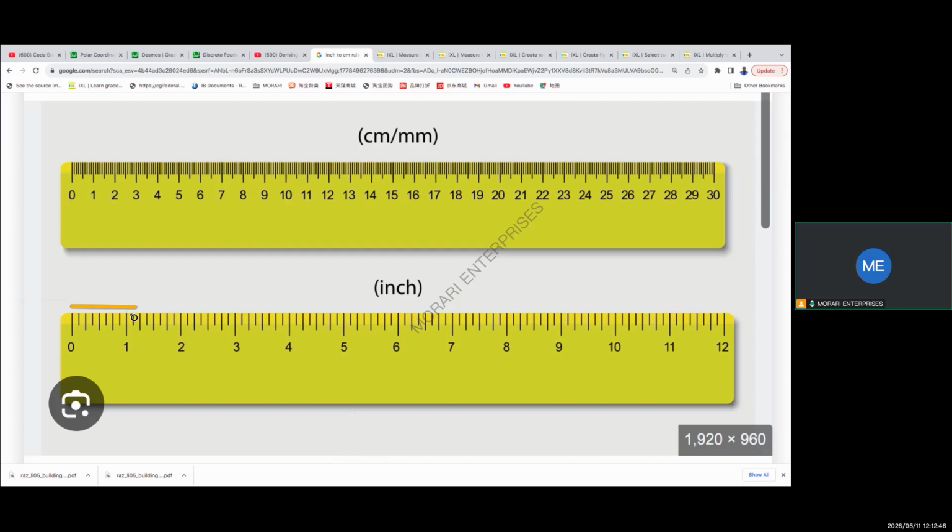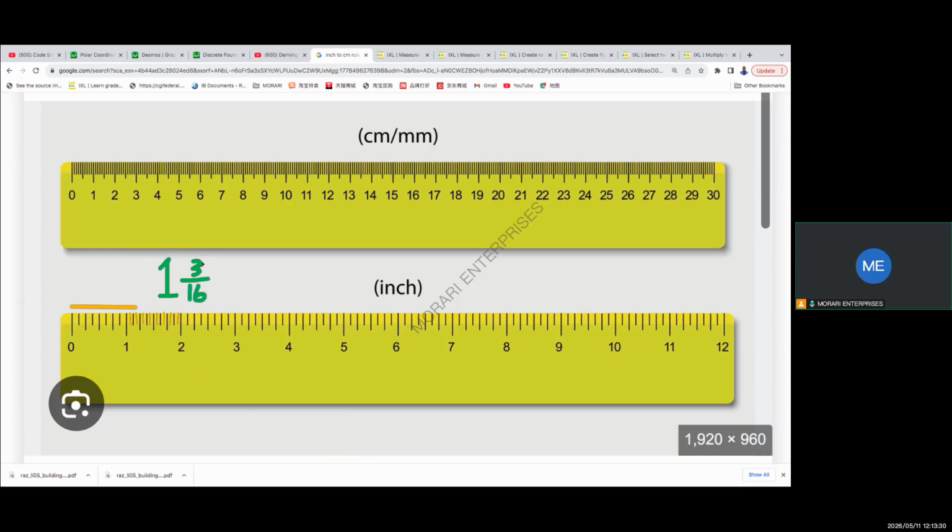So we go here, and this 8 we split into 2. We split this other part again into 2. We split again into 2. And then when we do that, we'll have finer parts that can really help us to be very precise. And if we do that, what we'll get in return will be 16 equal parts. So now I'll have 1/16, 2/16, 3/16. So my measurement now will be better expressed as 1 full inch, and then now we have the fractional inch, which is 3/16.